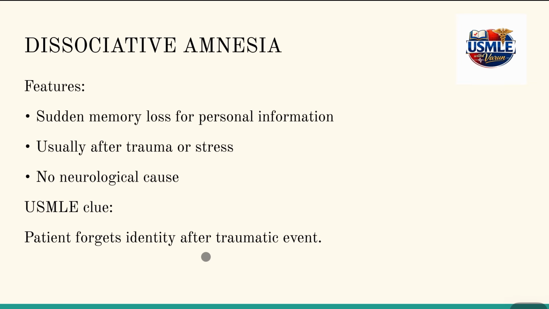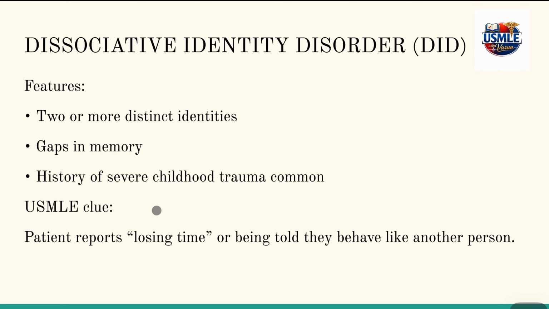Dissociative amnesia is sudden loss of personal identity after trauma. But there's a normal neurological examination, which is the most important thing to remember. So the USMLE clue in any question involving dissociative amnesia is that the patient forgets identity after a traumatic event. We need to remember this pattern.